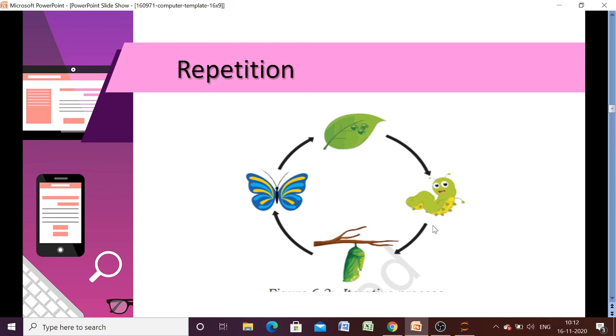Similarly, sometimes in a program we want to repeat a certain set of statements continuously, and that can be done using a repetition construct. For repetition also Python provides us some control statements, and we are going to discuss what those control statements are in the next video.